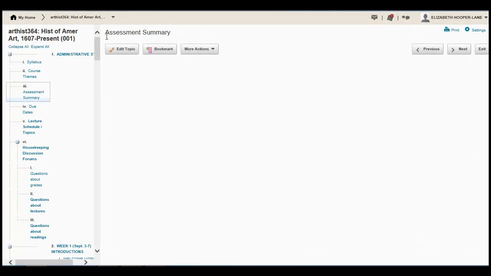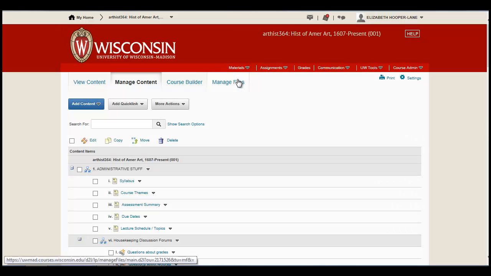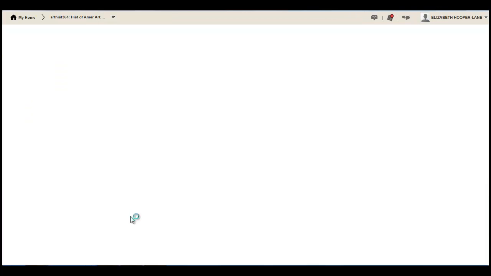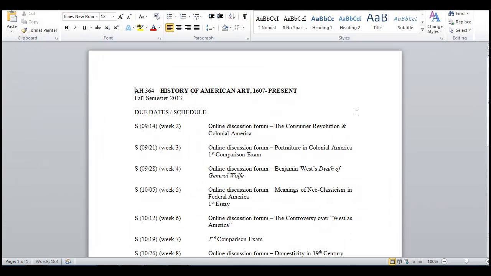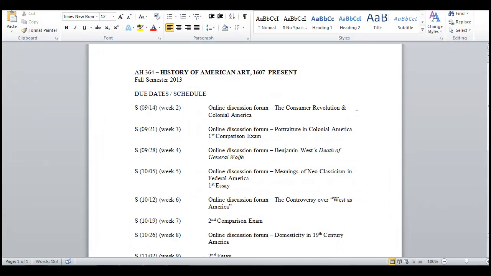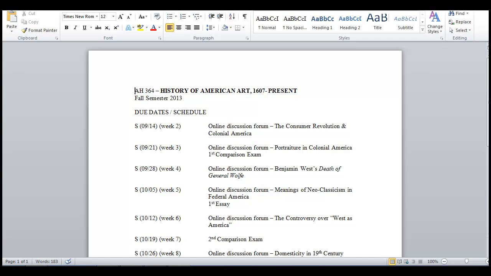Let's go back here, and I want to find a couple of other important documents that will help you succeed in the class. One of these that I think you may actually really want to print out and put up on your bulletin board is called Due Dates. This is a summary of all the due dates across the semester, and it gives you the final day of the week, the very last day when you can receive credit for completing these assignments, and that is always going to be a Sunday, the last day of that week. So you can see all of these laid out for the entire semester.